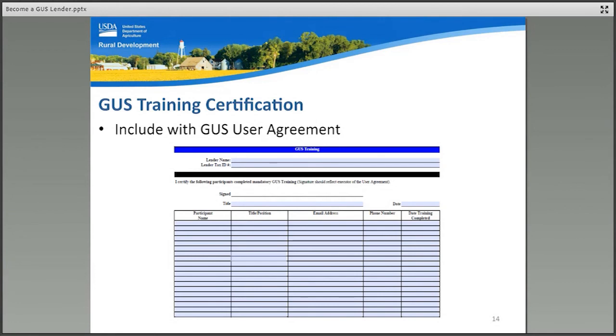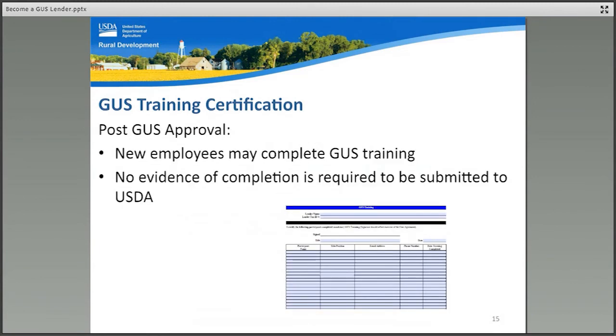This certification is only required at the time of GUS approval. Lenders must certify that employees required to take GUS training have completed all of the modules. This lender certification may be filled out, signed, and included in the lender approval application package. Lenders that fail to include this training certification cannot be approved for GUS use until this certification is received by USDA.